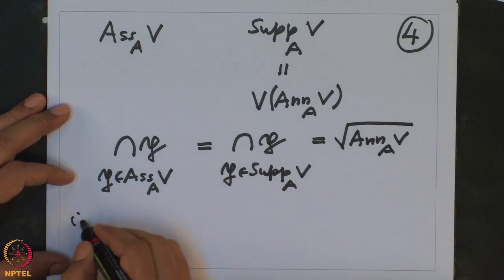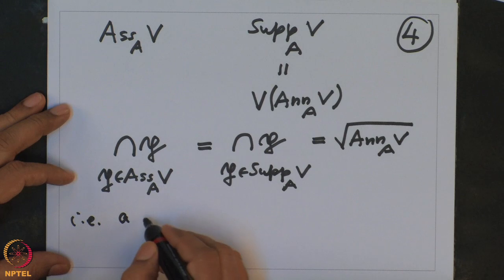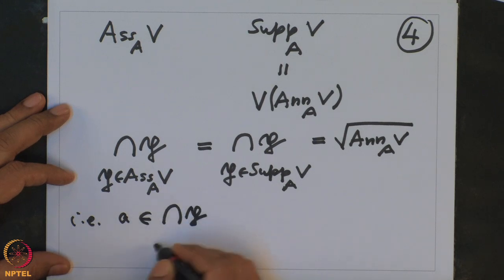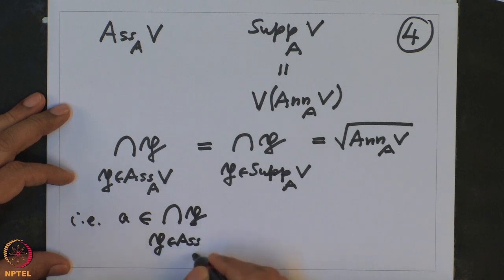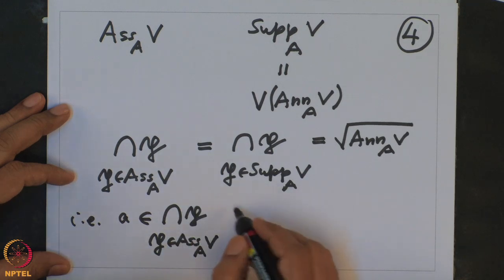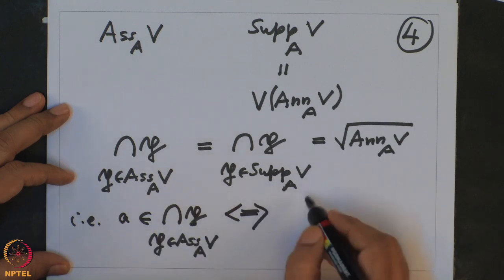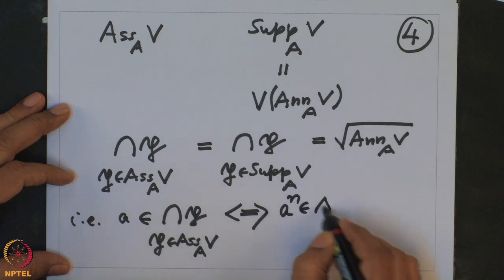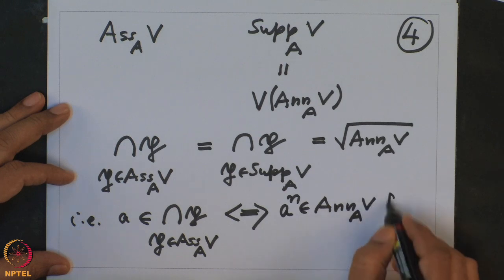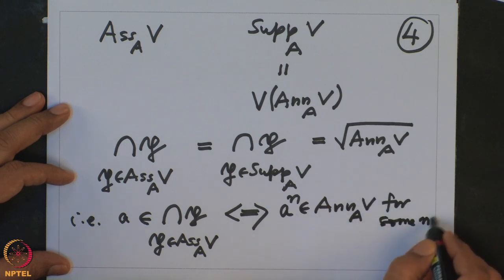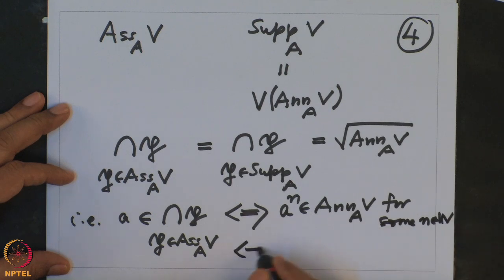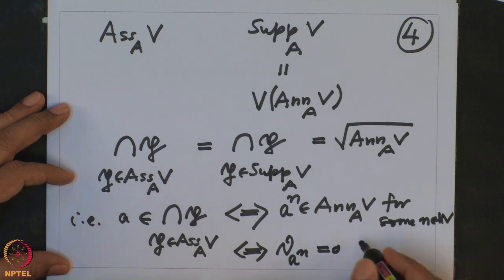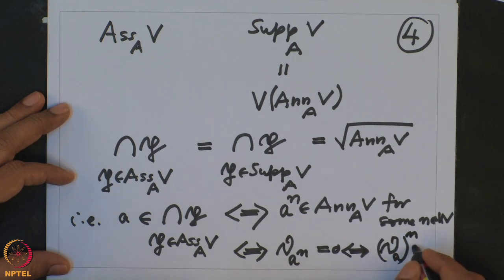So an element a belongs to the intersection of P in the associated primes if and only if some power of a belongs to the radical of this ideal, meaning some power a^n belongs to the annihilator of V for some n in N. But this is equivalent to saying the homothety by a^n is 0, which is equivalent to saying theta a power n, that is composition of theta n times, is 0.